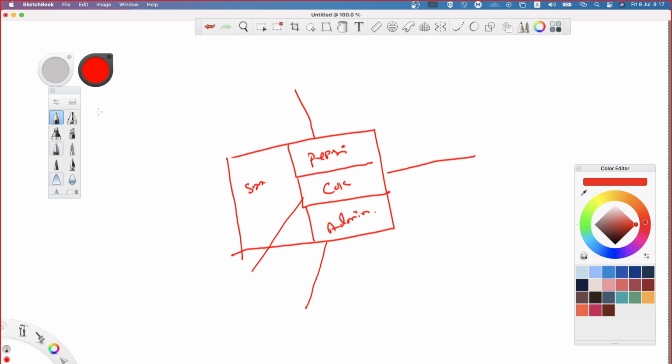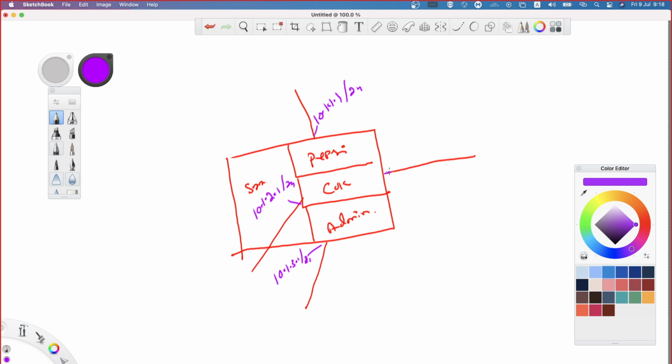Now the internal interfaces: this guy will have an IP address of 10.1.1.1/24, this guy will have 10.1.2.1/24, and this guy will have 10.1.3.1/24.